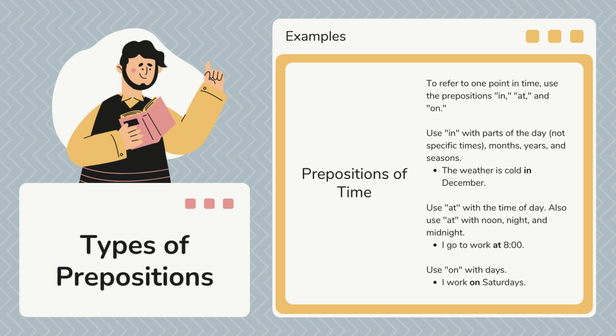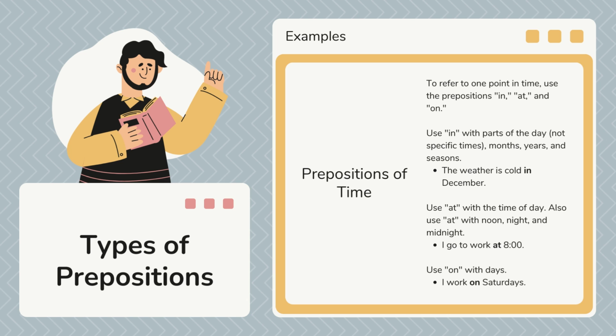Okay, so we can go to at. That is the next preposition that we are going to study. Use at with the time of the day. This is more specific. We can also use it for noon, night, and midnight.